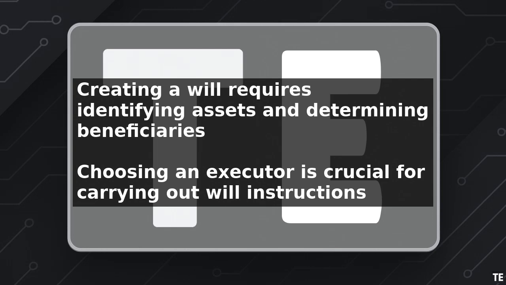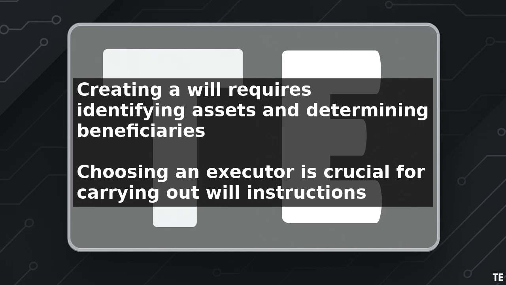A will typically includes several key elements, including a list of your assets, a list of your beneficiaries, and instructions for how you want your assets to be distributed. You may also want to include provisions for the care of minor children or pets, as well as any specific funeral or burial instructions.